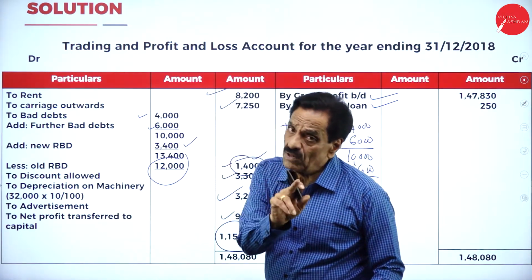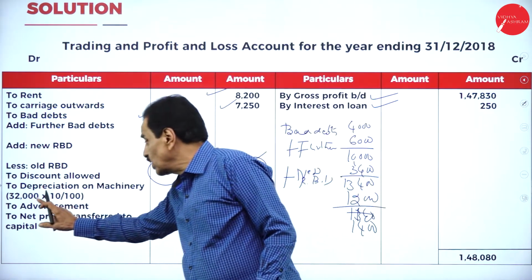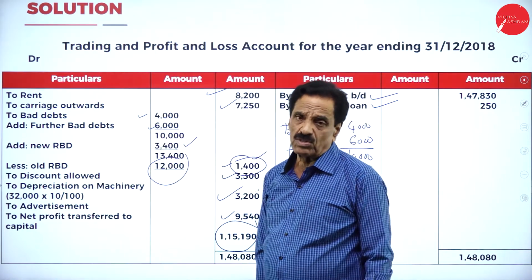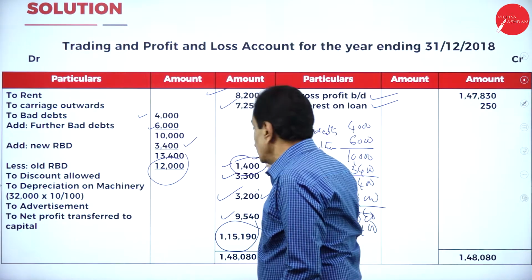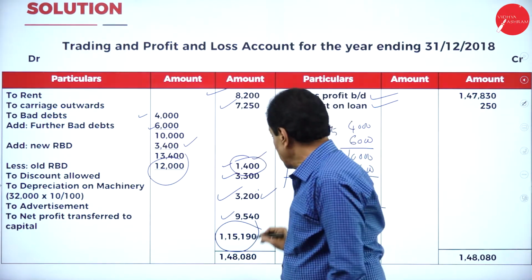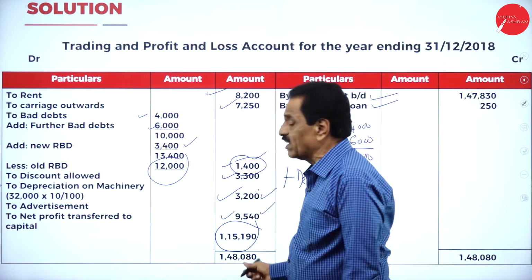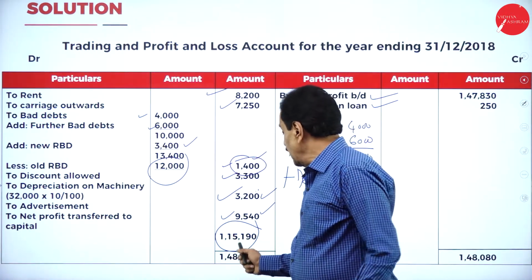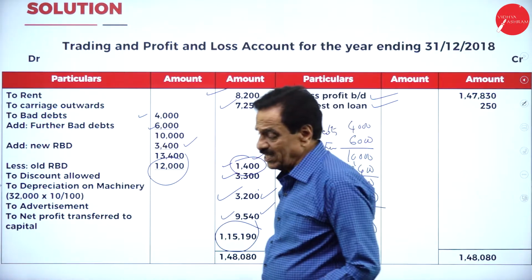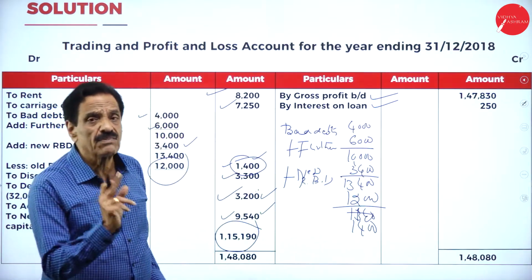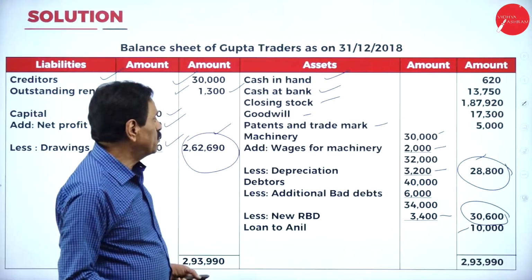Depreciation is machinery value 30,000 plus erection of machinery 2,000. It becomes 32,000. 10% of this works out 3,200. Your advertisement expenditure is 9,540. The difference will come 1,15,190. What's the difference? 1,15,190. Move on to balance sheet.